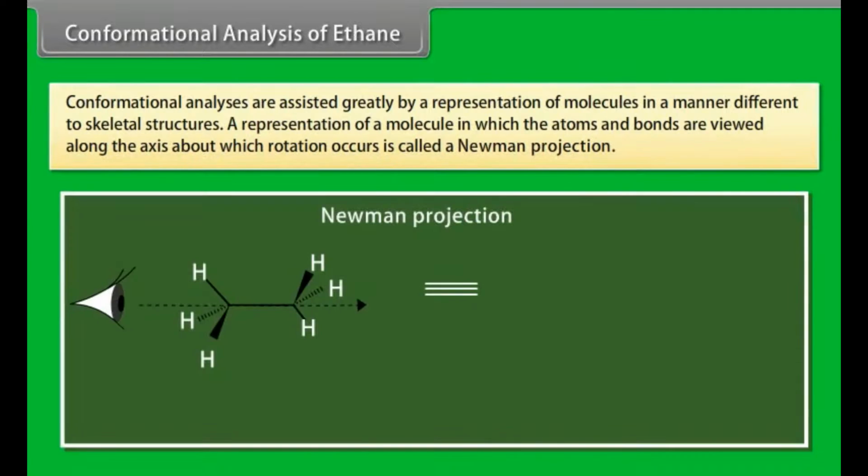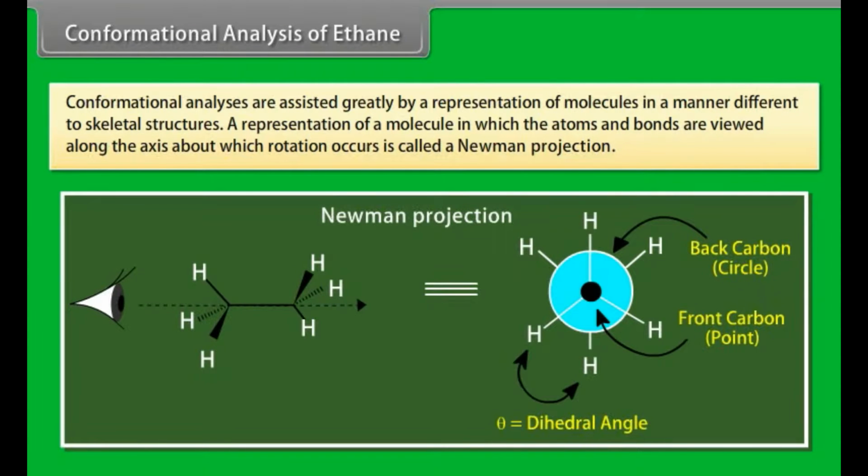Conformational analysis of ethane. Conformational analyses are assisted greatly by a representation of molecules in a manner different from skeletal structure. A representation of a molecule in which the atoms and bonds are viewed along the axis about which rotation occurs is called a Newman projection.